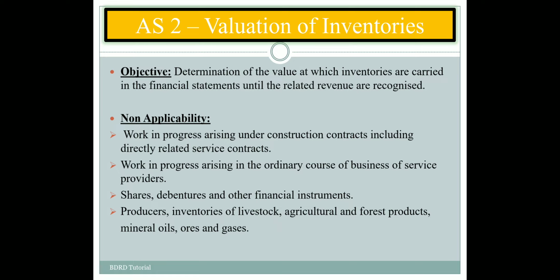We can say inventories arising under construction contracts, as there is a separate AS for that, or work in progress arising in the ordinary course of business of service providers, then shares, debentures and other financial instruments, and producers' inventories of livestock, agriculture, forest products, minerals, oils and gases.